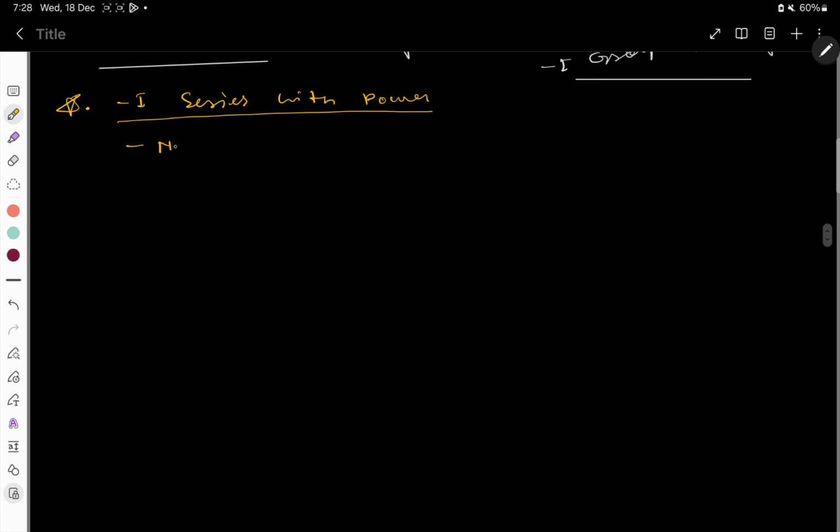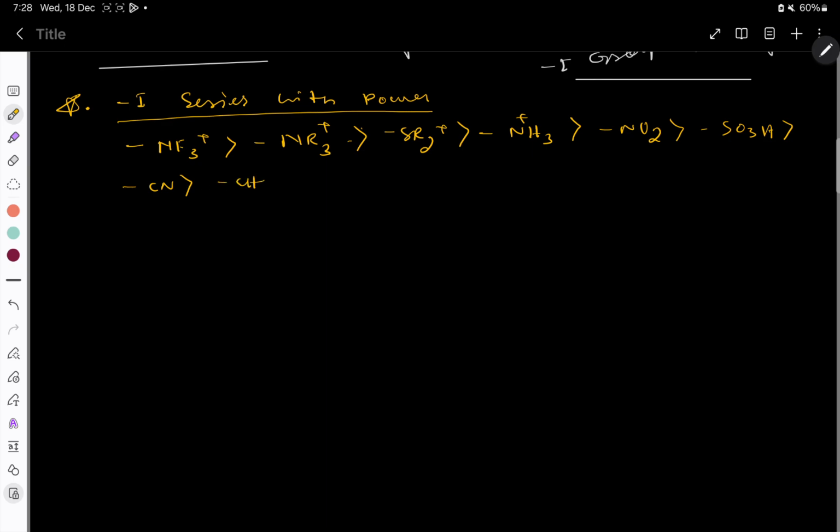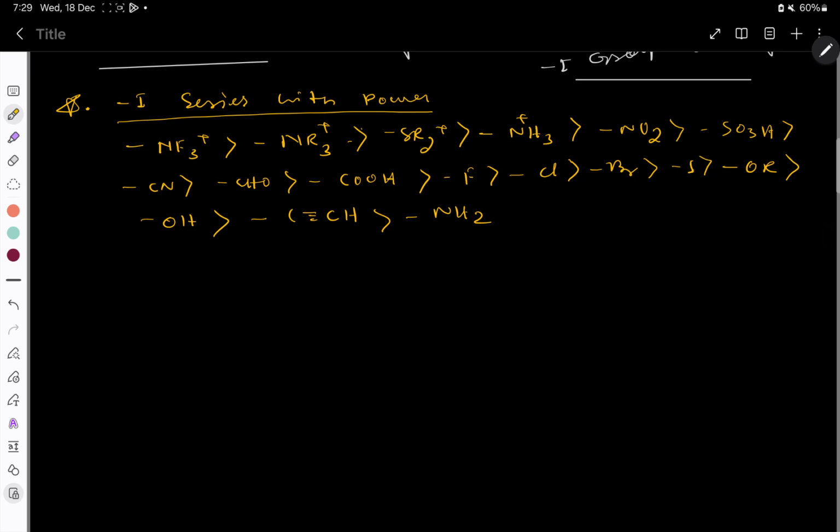Suppose here the first power group is NF3 plus, then NR3 plus, then SR2 plus, then NS3 plus, then NO2, then SO3H, then CN, then HCO, then COOH, then fluorine, chlorine, bromine, iodine, OR, OH, and C triple bond H and NH2. This is the group. Basically you have to remember that one.